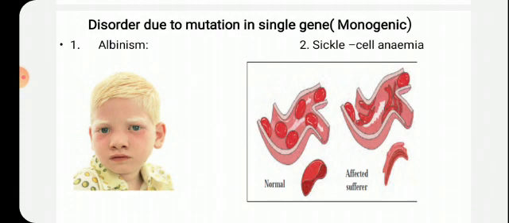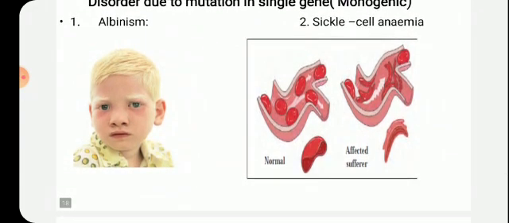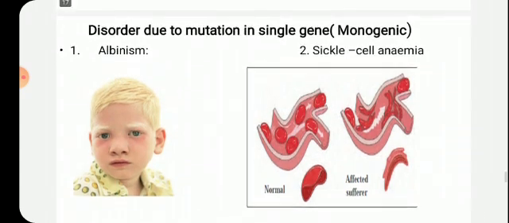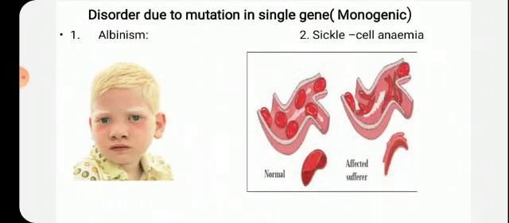Children, there are approximately 4,000 diseases that occur due to mutation. Okay. So in the book, the names of some of these diseases are given: Hutchinson's disease, Tay-Sachs disease, galactosemia, phenylketonuria, sickle cell anemia, cystic fibrosis, albinism, hemophilia, night blindness. Okay. These are the names of some diseases that are given, but more diseases are there that occur due to mutation in a single gene.